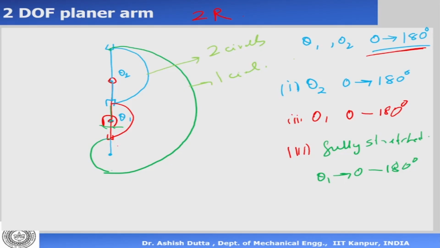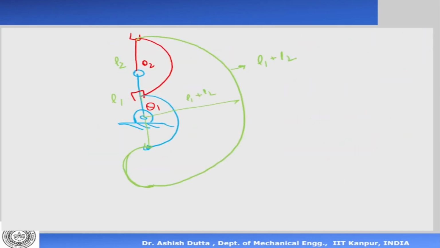Now, suppose I had 3 degrees of freedom. Let me extend the logic to a 3 degree of freedom system. There's one here, and one here now. This is a 3 degree of freedom planar system. Now, if I draw the same thing, I get one like this. This has come like this, then this has come here, and then that has gone there. So I'm getting 3 circles, 1, 2, and 3.